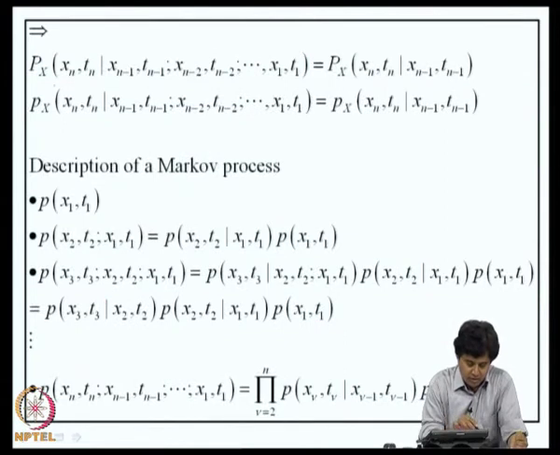So, in terms of distribution function, the Markovian property is described as: the probability distribution function at t_n, that is F(x_n, t_n), conditioned on (x_{n-1}, t_{n-1}), (x_{n-2}, t_{n-2}), and so forth, is equal to the probability distribution of (x_n, t_n) conditioned on (x_{n-1}, t_{n-1}).